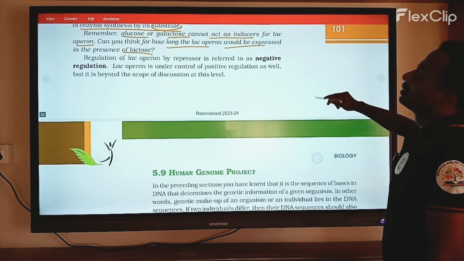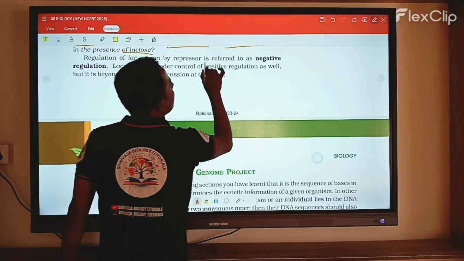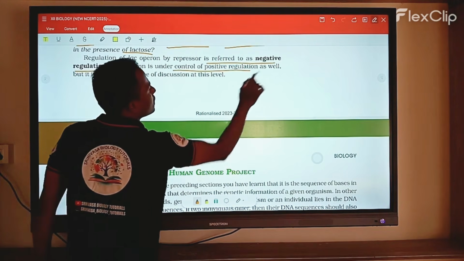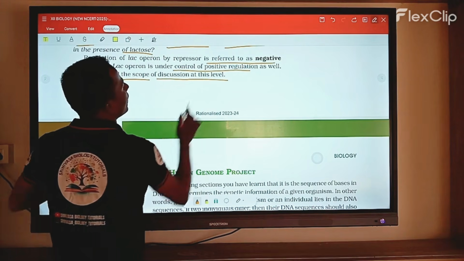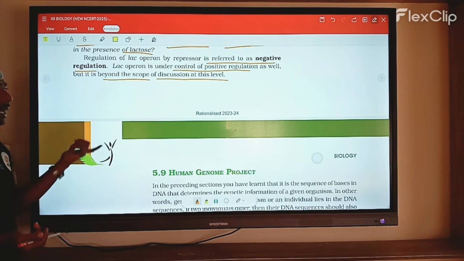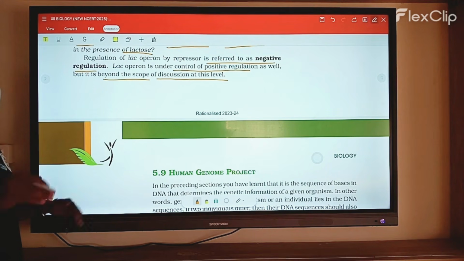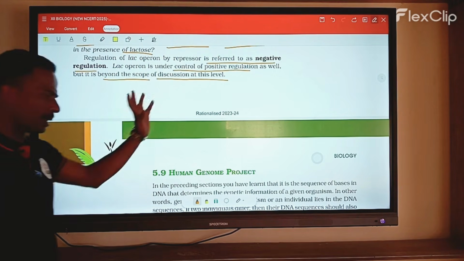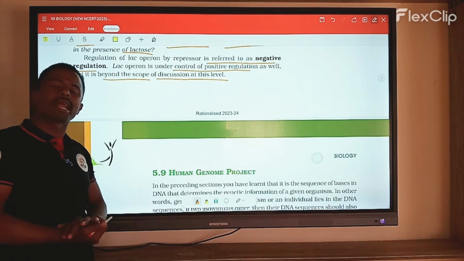Okay, now next, the regulation of the lac operon by the repressor is referred to as negative regulation. The lac operon also comes under positive regulation, but that is beyond the scope of discussion at this level. So the repressor is always negative, but under control of some enzymes, regulation takes place and it is converted to positive, which is also beyond the scope of this discussion. Okay, now this is the complete lac operon concept.